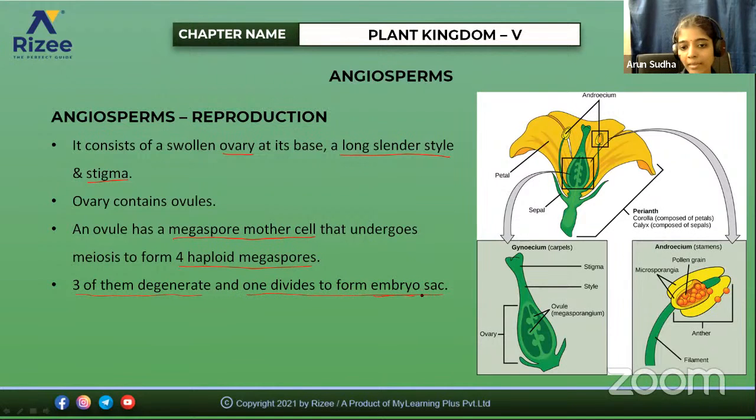This embryo sac is also called the multinucleated embryo sac, or the polygonum type of embryo sac. Or we can call it a monosporic 8-nucleate embryo sac, because it has 8 nuclei. Monosporic 8-nucleate embryo sac, or polygonum type of embryo sac.